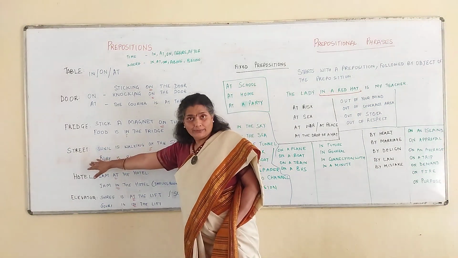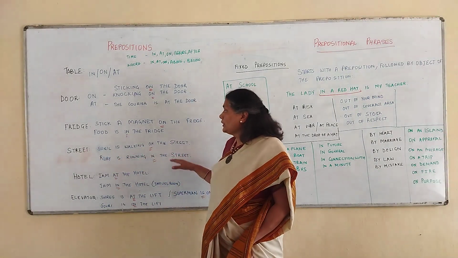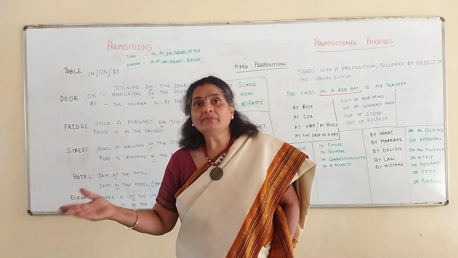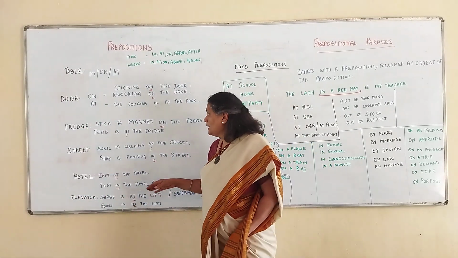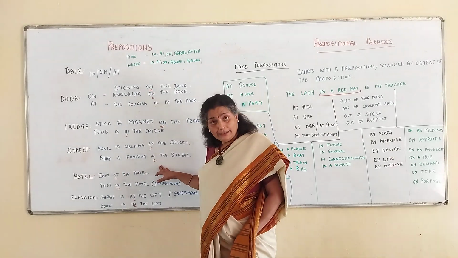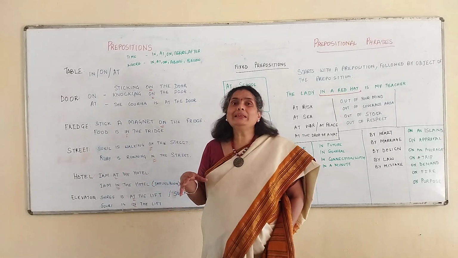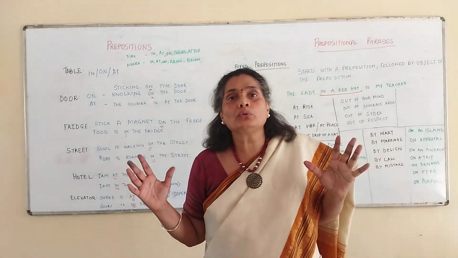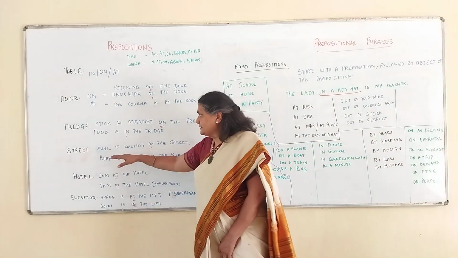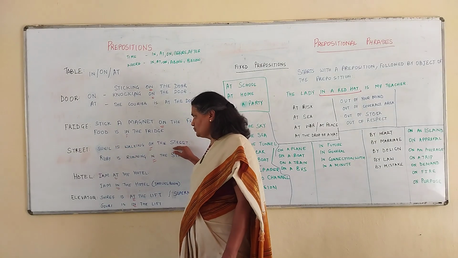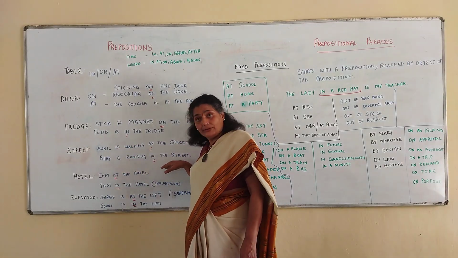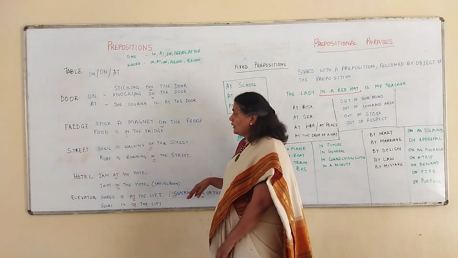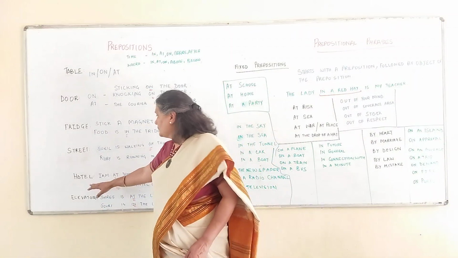Now, street. Sunil is walking on the street. You are walking on the pavement, on the road, etc. If you are walking in the street or running in the street, that means it's at the center of the street and probably there's a lot of traffic around you. So I have a sentence here. Sunil is walking on the street. Ruby is running in the street. That means she's in the middle of the street. Right?